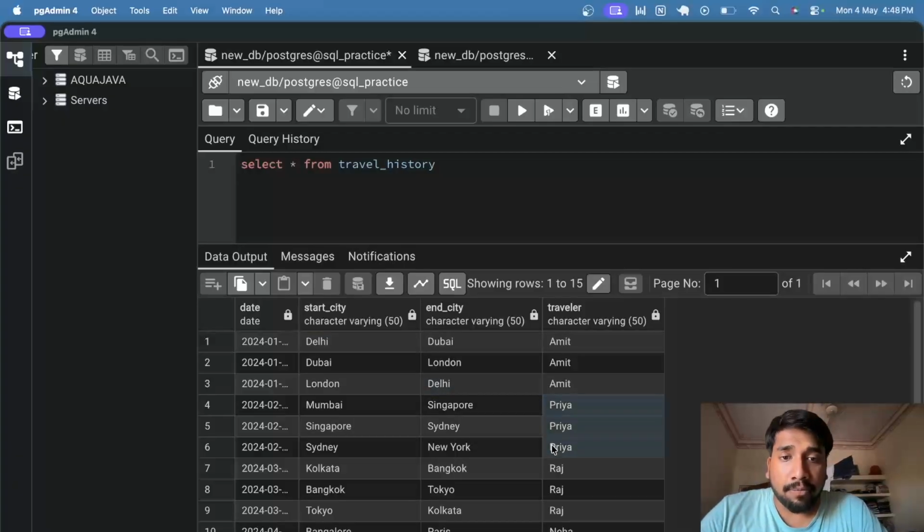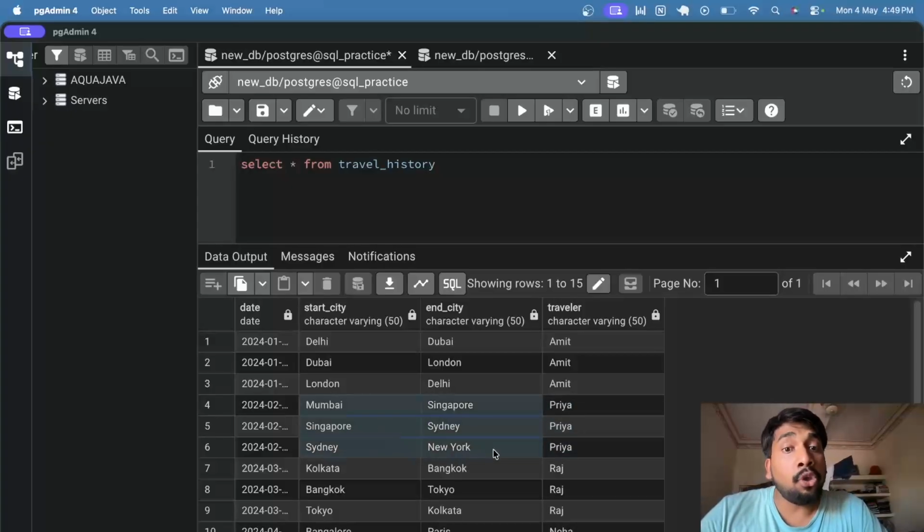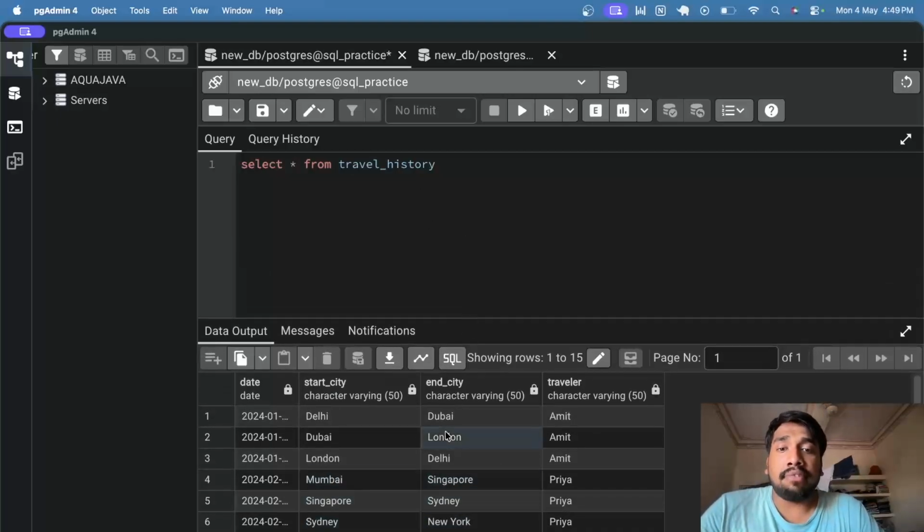But if you look at Priya, Priya started from Mumbai, then Singapore, then Sydney, and then New York. So she ended up in a different city than the starting city. So we do not want Priya. So how can we achieve this?